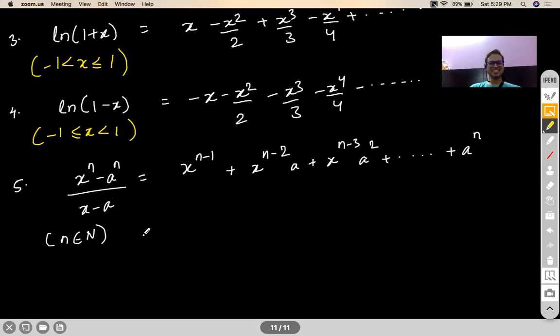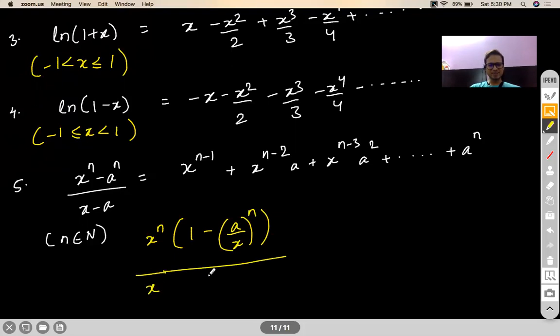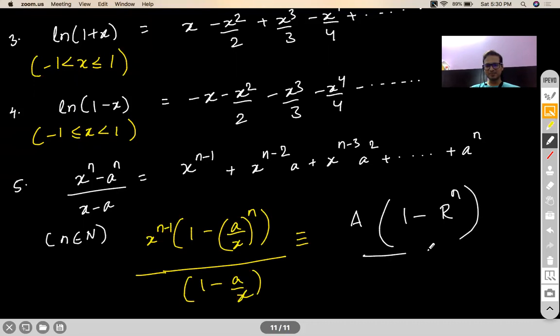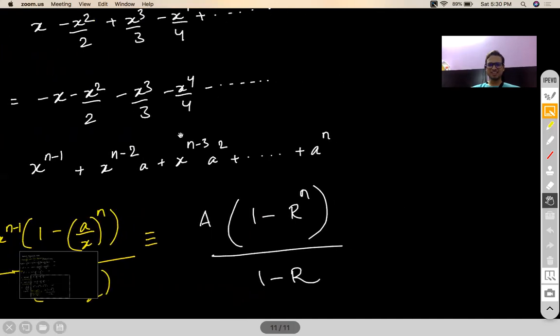So what I can do is, let me take x to the power n common. So it becomes 1 minus (a by x) to the power n. Here also, if I take x out, it becomes 1 minus a by x. Now, I don't know how many of you can connect to this. This is actually the same as writing a (1 minus r to the power n) by (1 minus r). Do you recall that this is a GP formula?